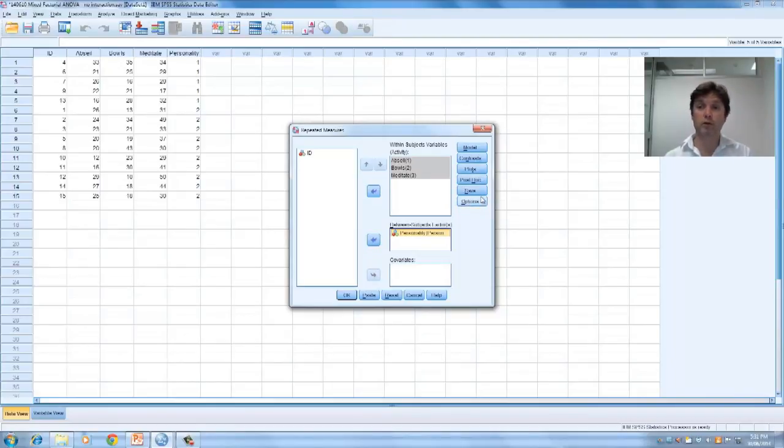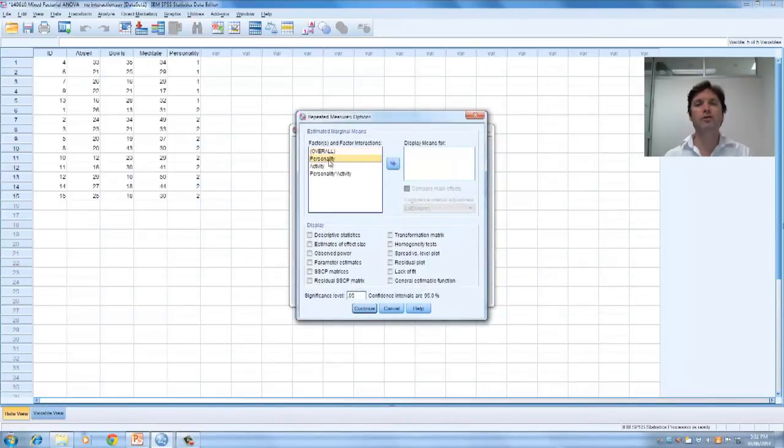The first option we want to use is Options. So let's click on Options. Now when we do a mixed ANOVA, we're interested in the main effect for personality and activity, and also the interaction effect of personality and activity. So let's grab all of those and let's display means for those. Now as soon as I park those over into the display means for, you'll see compare main effects pops up as a valid thing to tick. Let's tick that.